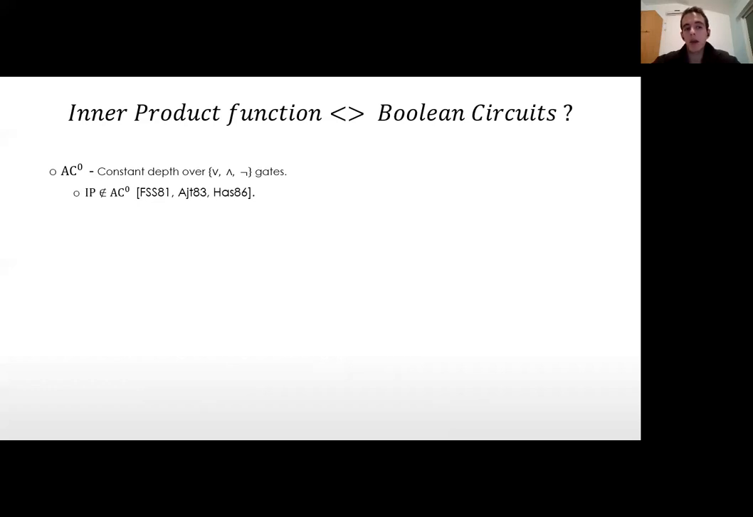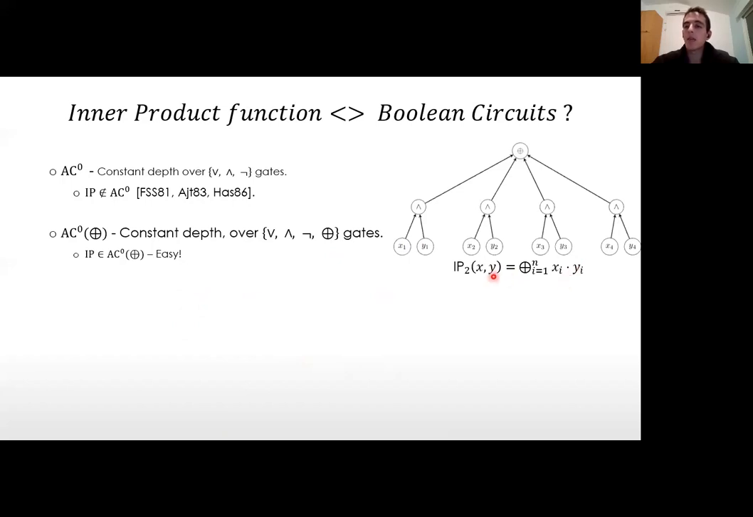But these circuits don't use parity gates at all. So we also have AC0 with parities, which are again constant depth circuits, but now they have AND, OR, NOT and parity gates. And with these circuits, it is actually very easy to compute the inner product function. Let's see an example. The inner product function takes a product between bits in X and Y, and then we take the XOR. The product can be done with a single layer of AND gates, and then the XOR can be done with a single XOR gate. So without parity gates, it is hard to compute the inner product function, but with parity gates, it's very easy.